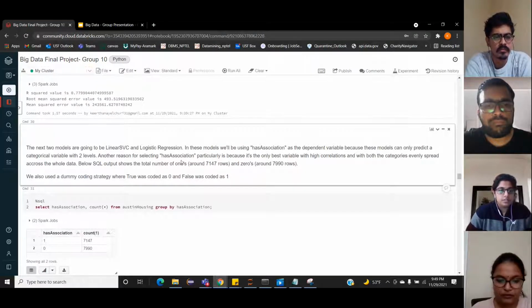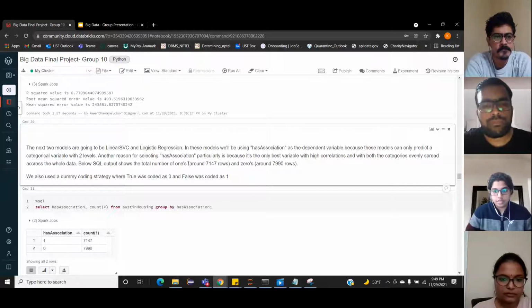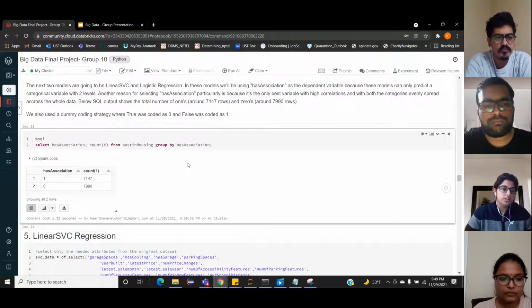Here we have used has association as a dependent variable. The reason why we have chosen this variable is it has two values, 1 and 0, which are usually required by the categorical models to predict. Additionally, it also had an even spread across the whole data set and has a high correlation. The following SQL query shows the distribution of has association using ones and zeros.